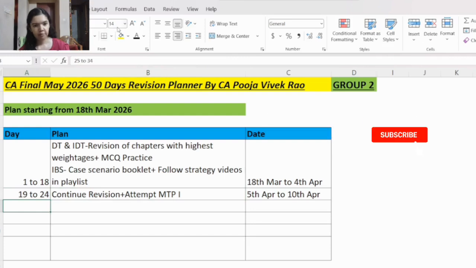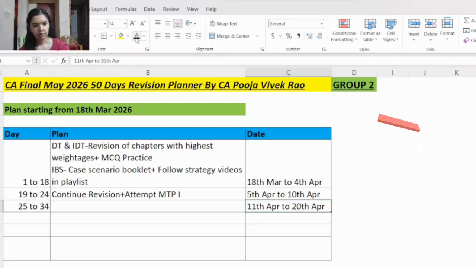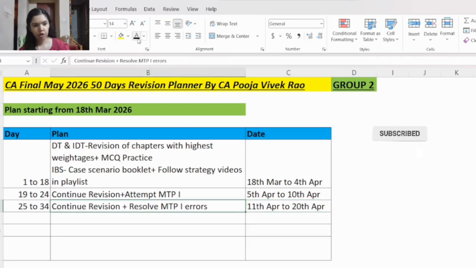Now going ahead with the plan, from day number 25 to day number 34, that is 11th April to 20th April. Here you will continue the revision, that is you will revise the other chapters and you will continue with the case scenario also. And if you want to know which case scenario to study, that also I have given in that playlist itself. You can refer to that playlist.